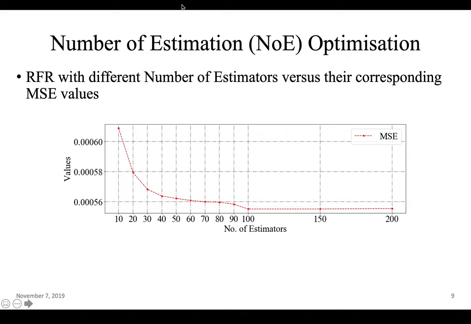It can be observed that as the number of estimators increases, the MSE value decreases. But after the value of 100, the MSE value stays stagnant. So we can actually take the number of estimators as 100.